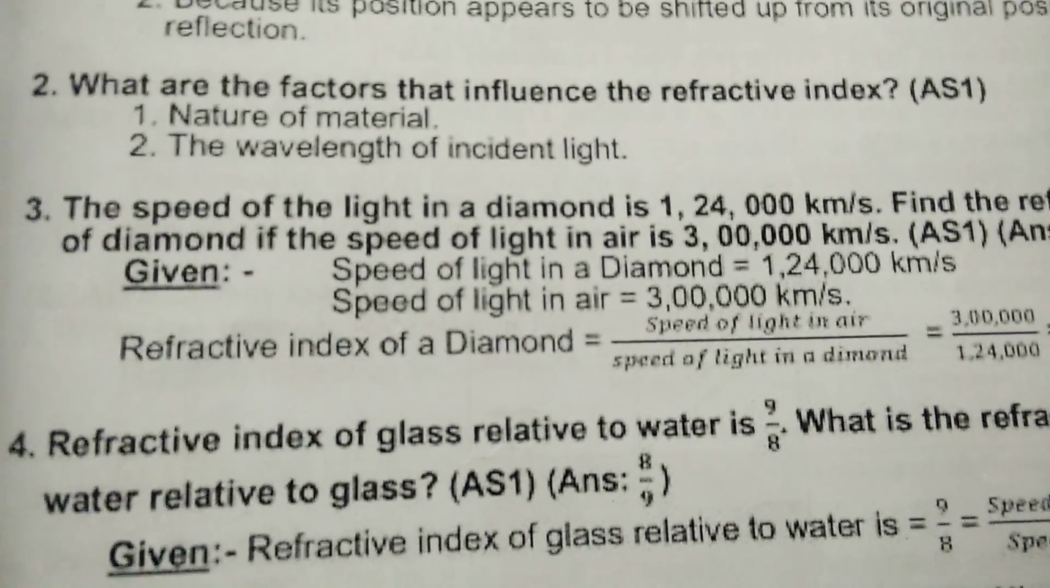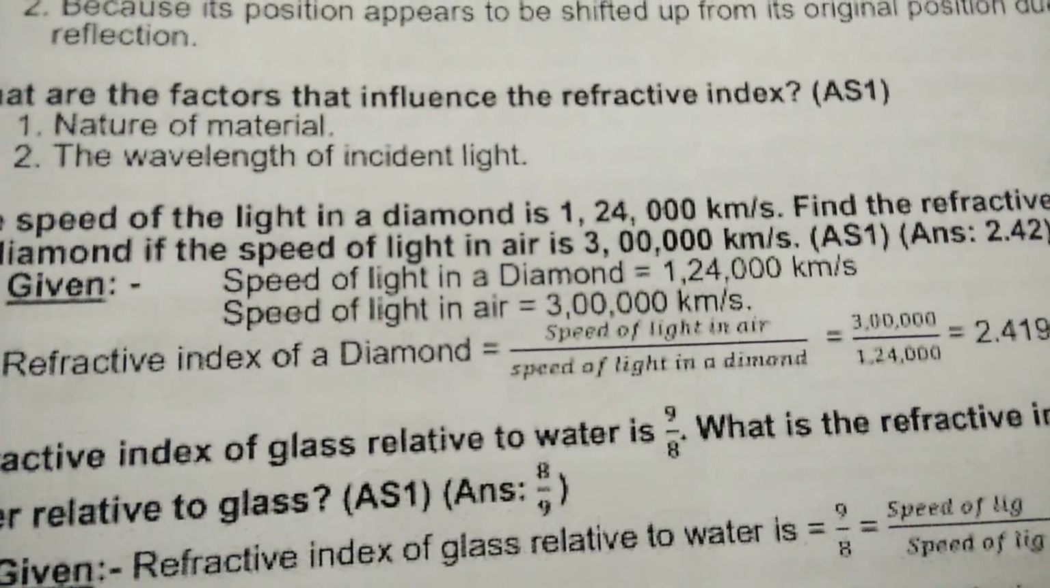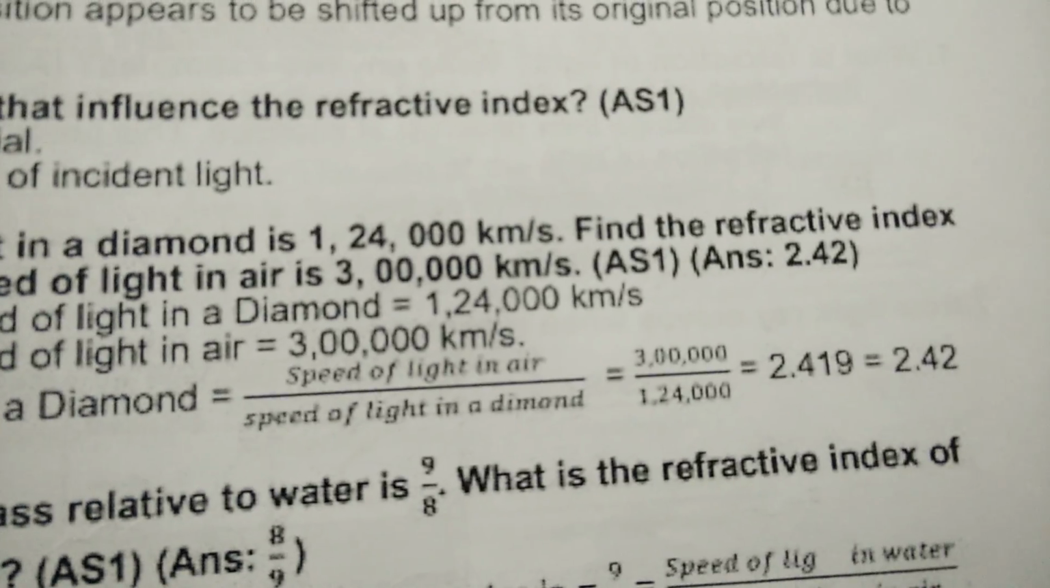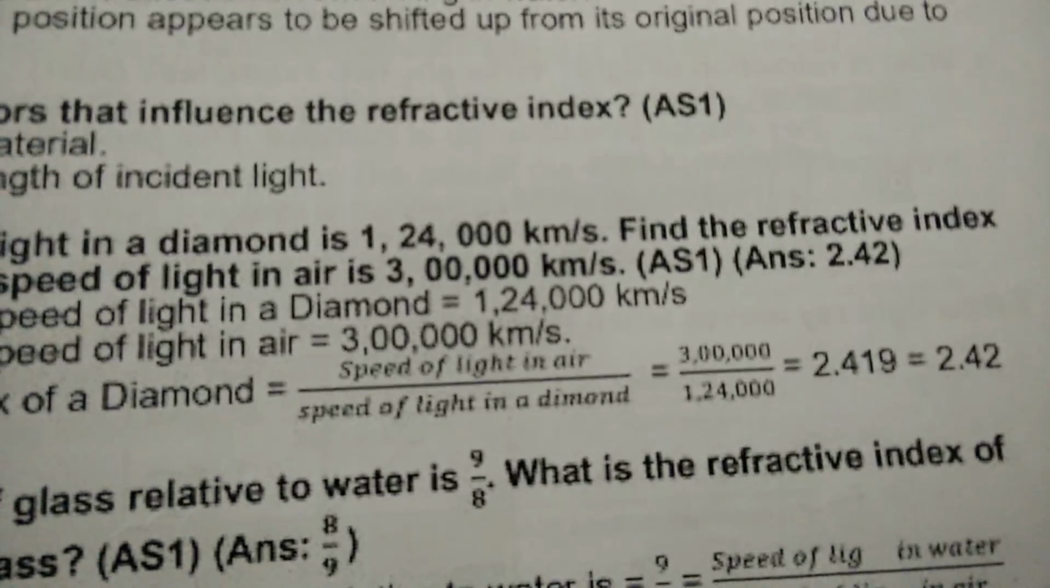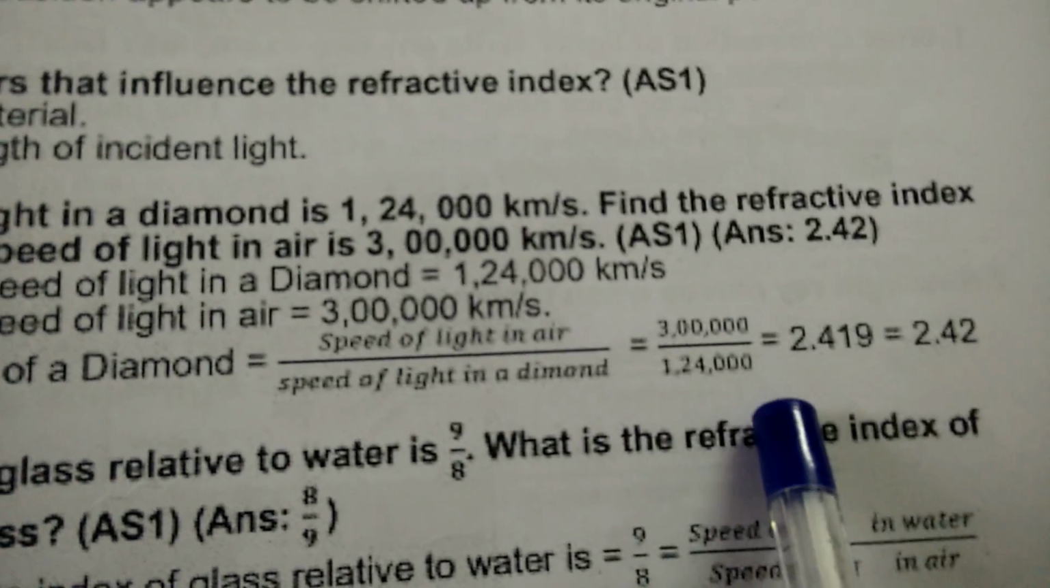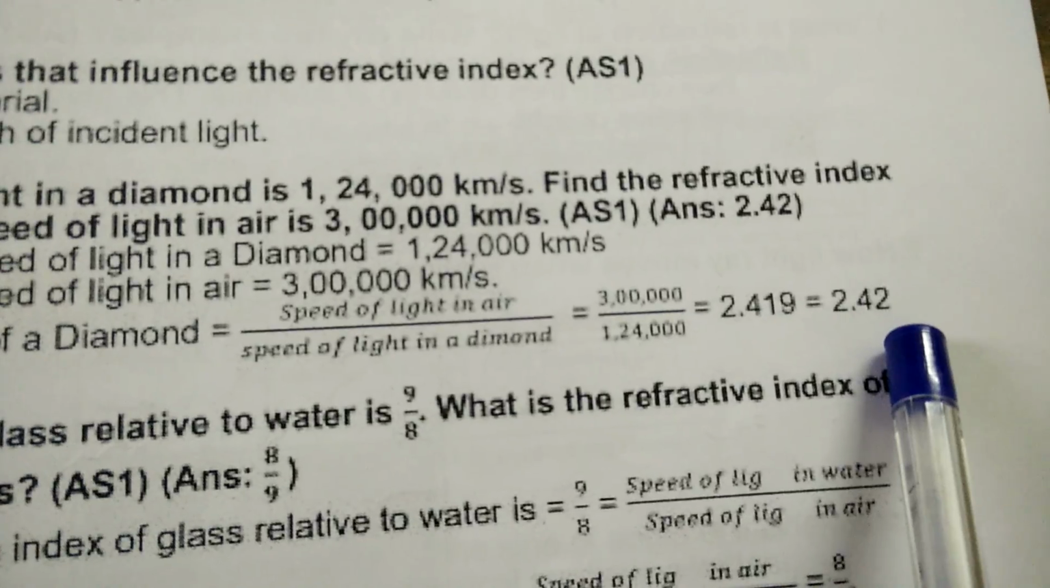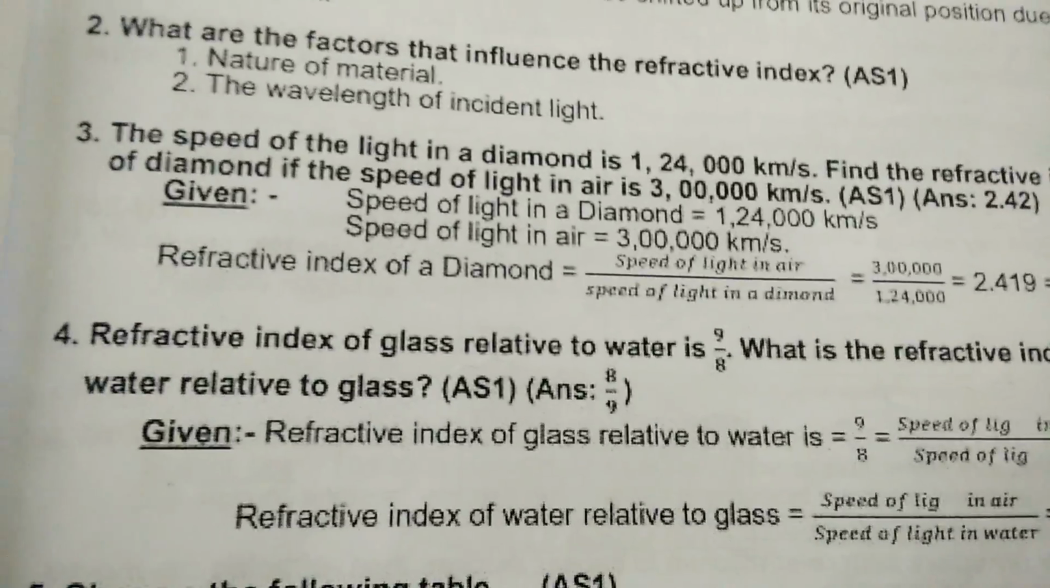Refractive index of a diamond is equal to speed of the light in air by speed of the light in a diamond. And 3 lakhs by 1,24,000. If you divide it, you will get 2.4194. Approximate గా దాన్ని 2.42గా రాసుకోవచ్చు.